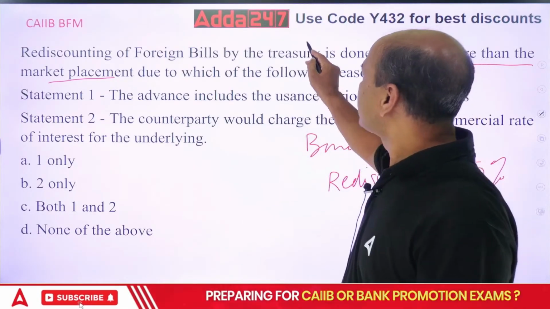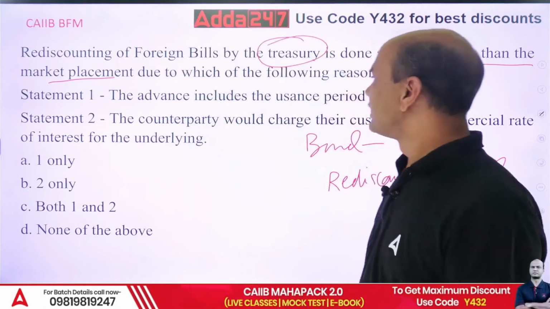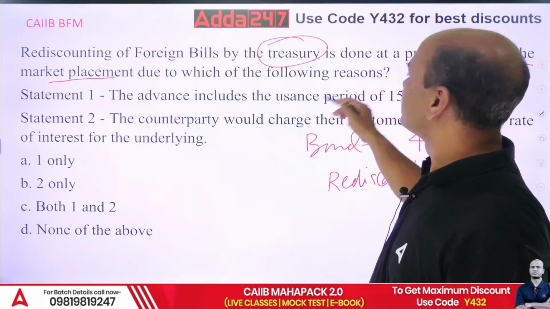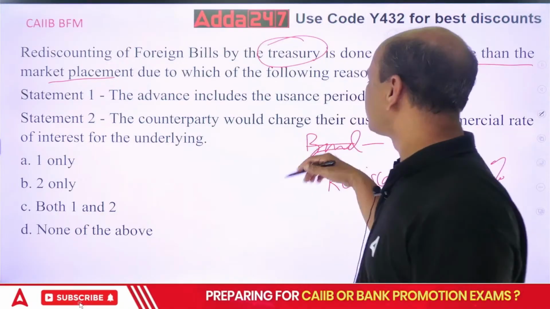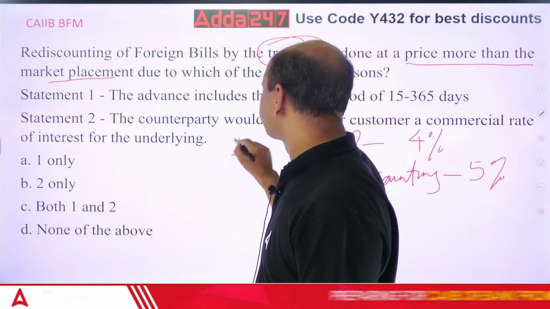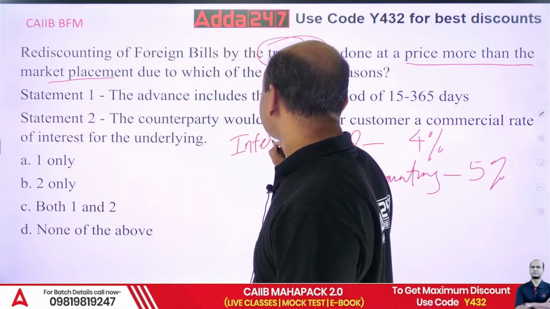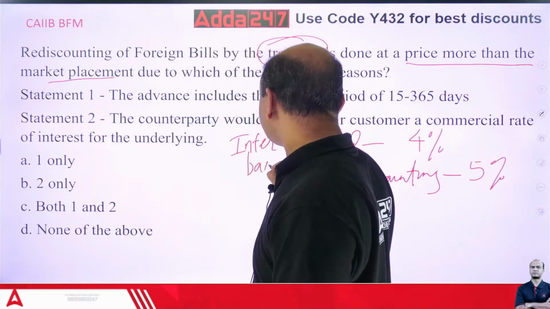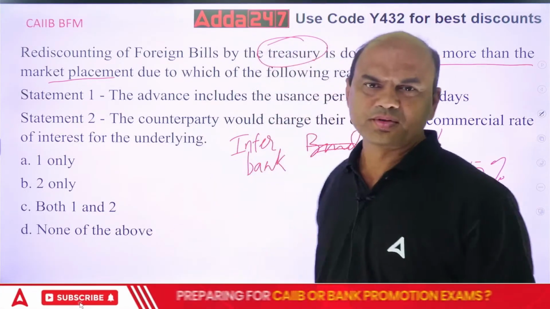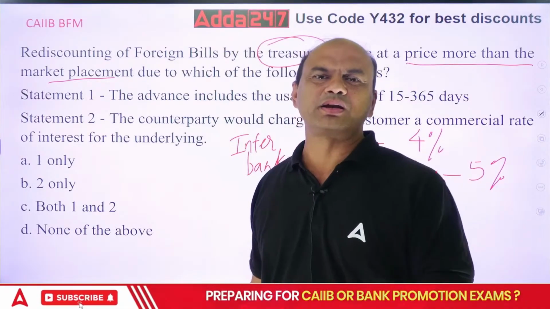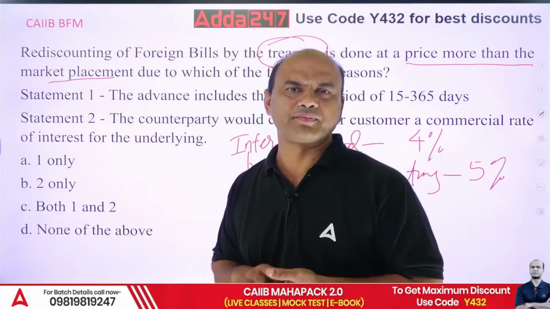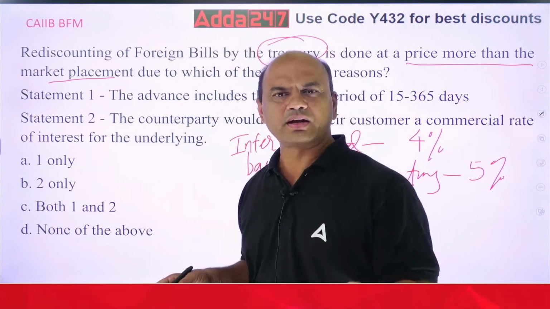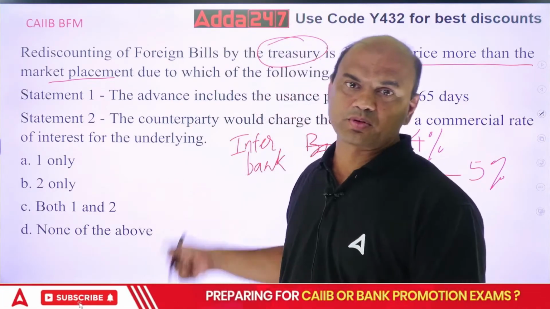Here you are doing the treasury bills, okay? And here we are talking about market placement. Market placement means basically this is interbank borrowing. You can call it interbank borrowing also. So rather than calling it bond, it's better to call it interbank borrowing, because generally that is the main criteria. Everything, your call rate, everything depends on this interbank borrowing.